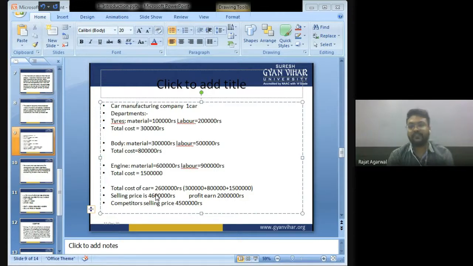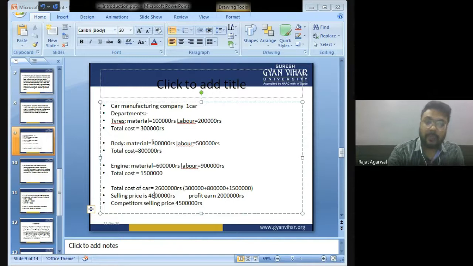So what is the best possible way? The best way is to reduce the cost. I got to know that if I purchase the tire from outside, from companies which are dedicatedly making only tires, I will get the tires for only 2 lakh.